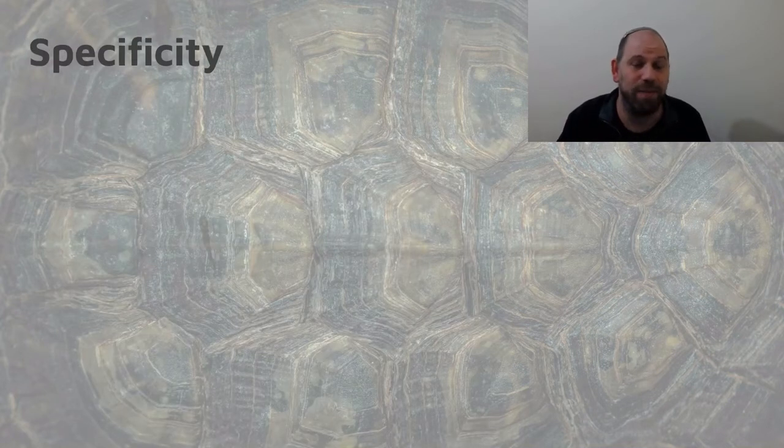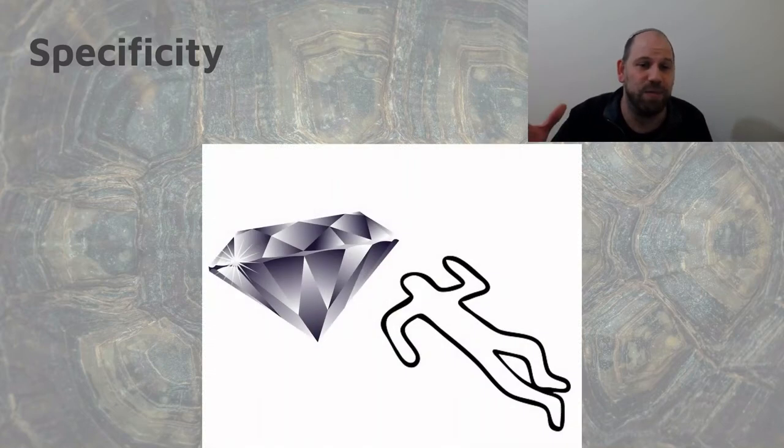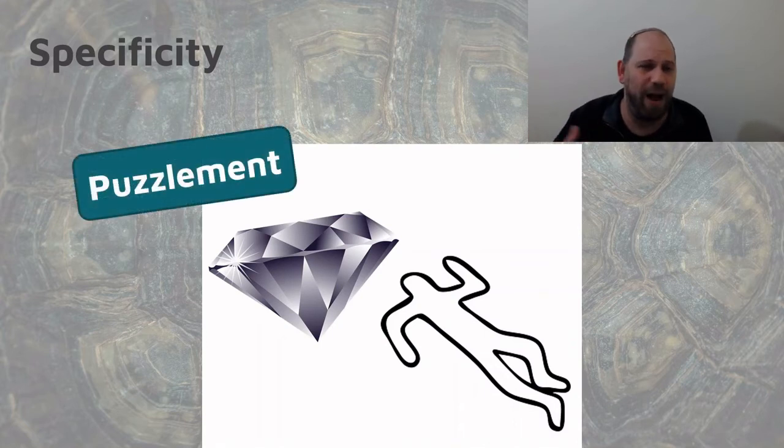And if I had to sum up MICE in one line, it would be this: be specific in what the story cares about. Let's take a very basic example. Somebody has been murdered and a diamond has been stolen. Okay, let's be specific about what it is that's important to the story. We've done this. We've had examples of this. Maybe we care about the sense of puzzlement. How could this have happened?